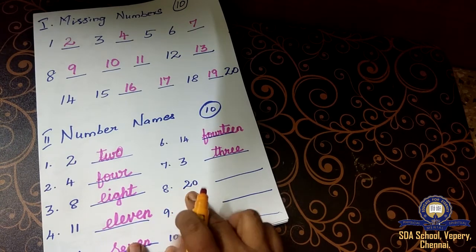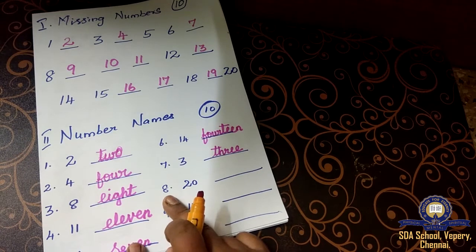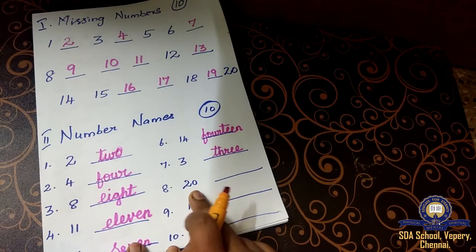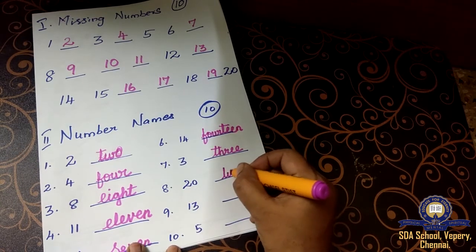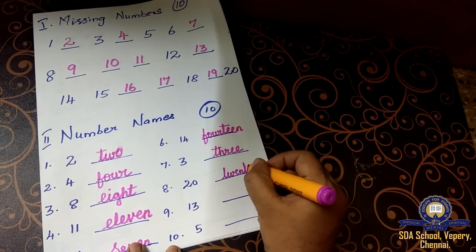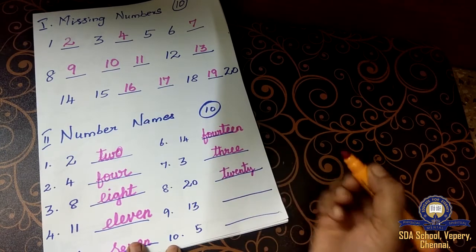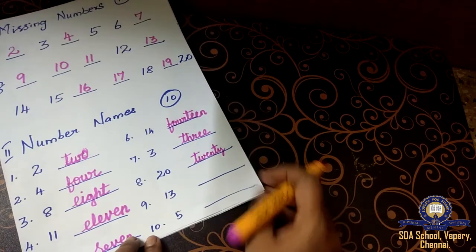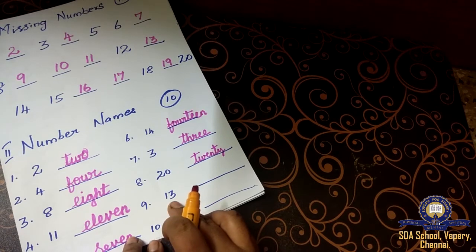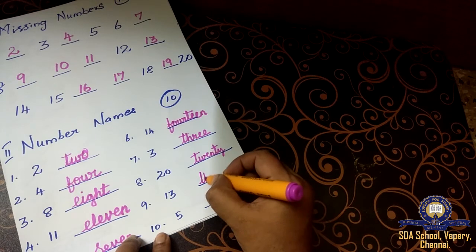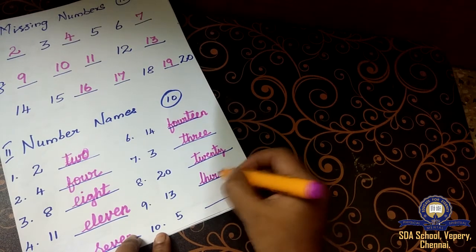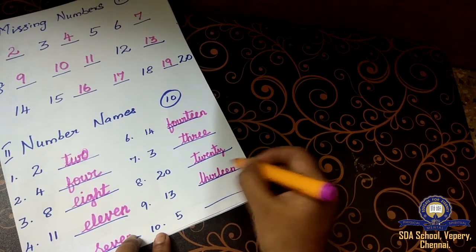The next number is what? 20. The next question is what? Eighth question, the number is 20. So you have to write the spelling for 20. T-W-E-N-T-Y. 20. Yes, children? Next, ninth question. The question is what? 13. And what answer you have to write? You have to write the spelling for 13. T-H-I-R-T-E-E-N. 13.